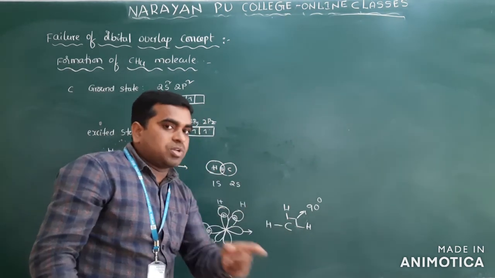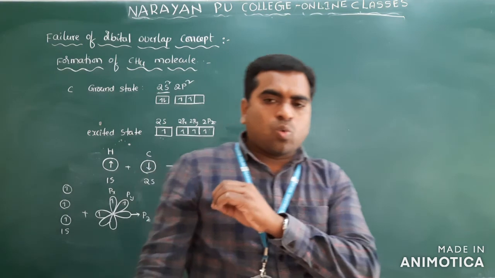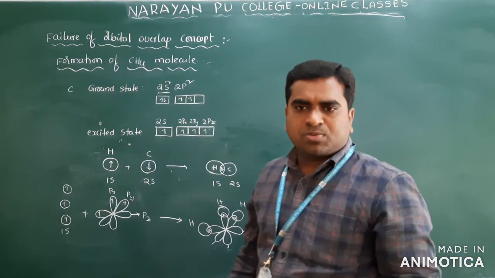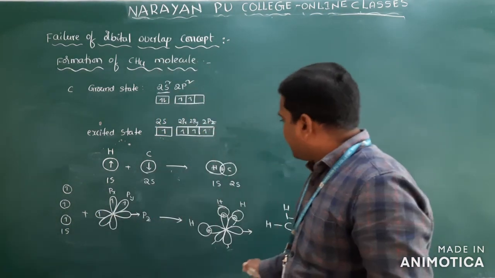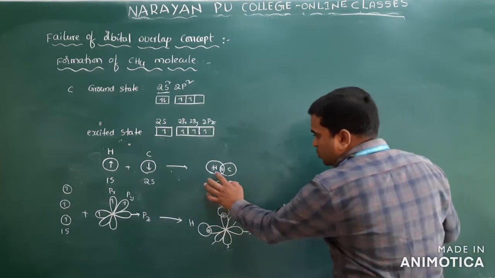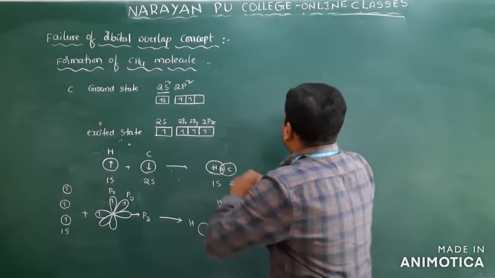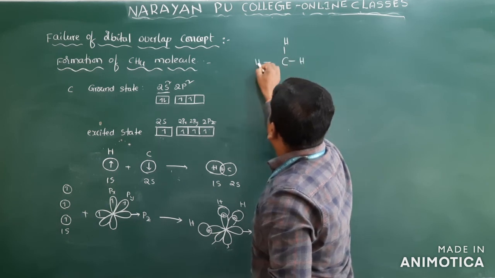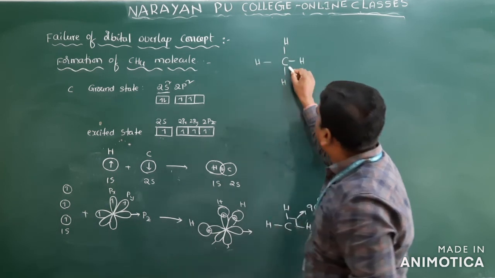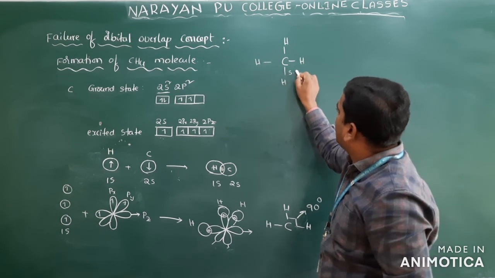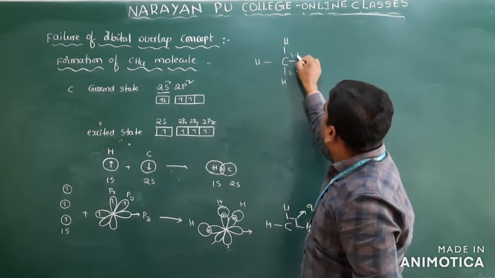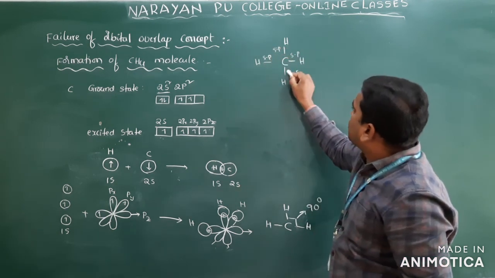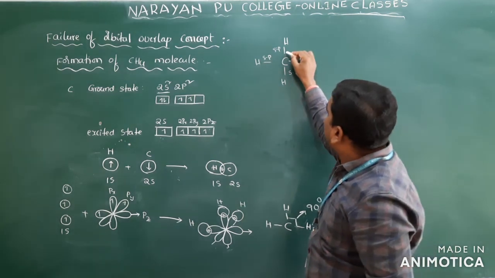And here the angles are how much? 90 degrees. But it is quite different from the experimental value. In total, how many bonds is it forming? 4 bonds only, this carbon with 1 bond here. I will write simply, this is the final structure. This bond is formed due to SS overlapping. These all are SP overlapping. So this bond should be different from these three, and its bond angle also is 90 degrees.